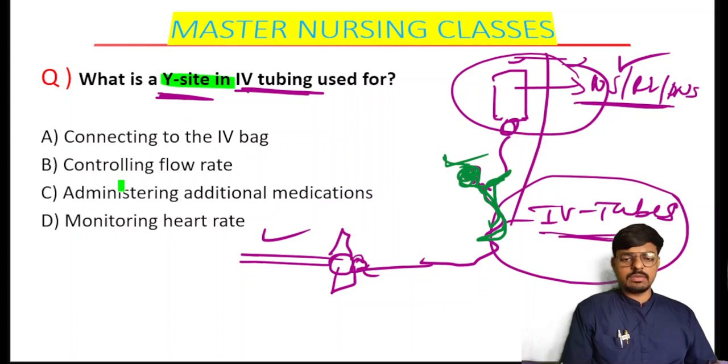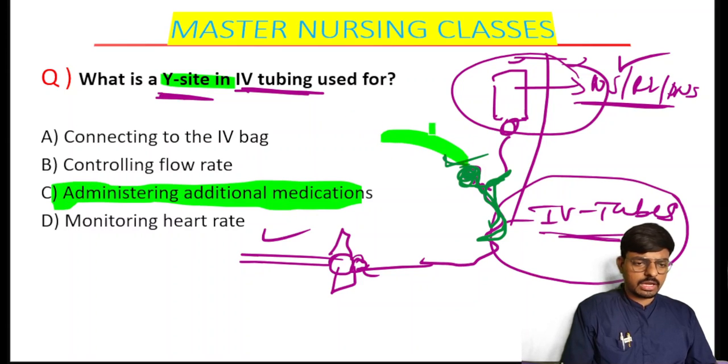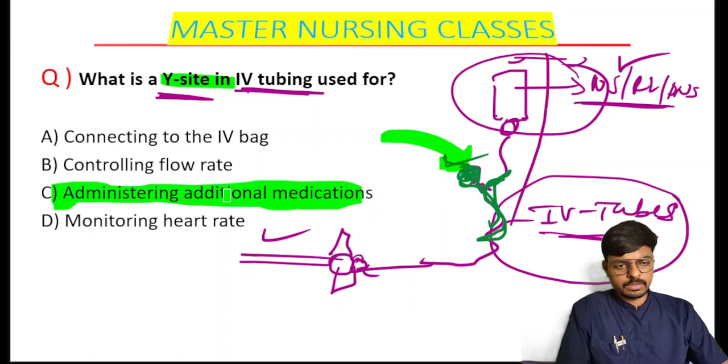The Y set is helpful for the administration of additional medications. If you want to administer any additional medications, you can open the cap from here and directly connect another tubing, so it will go simultaneously with the other medications. So if you want to administer additional medications without disconnecting the tube, you can use the Y connector. Is that clear, bacho? Clear?